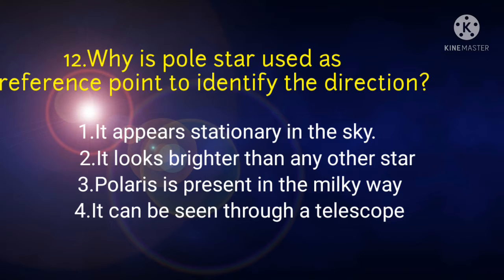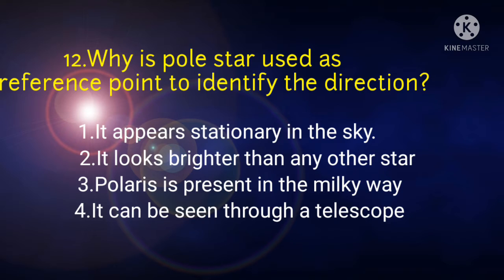Why is pole star used as reference point to identify the direction? Number 1, it appears stationary in the sky. Number 2, it looks brighter than any other stars. Number 3, Polaris is present in the Milky Way. Number 4, it can be seen through a telescope.